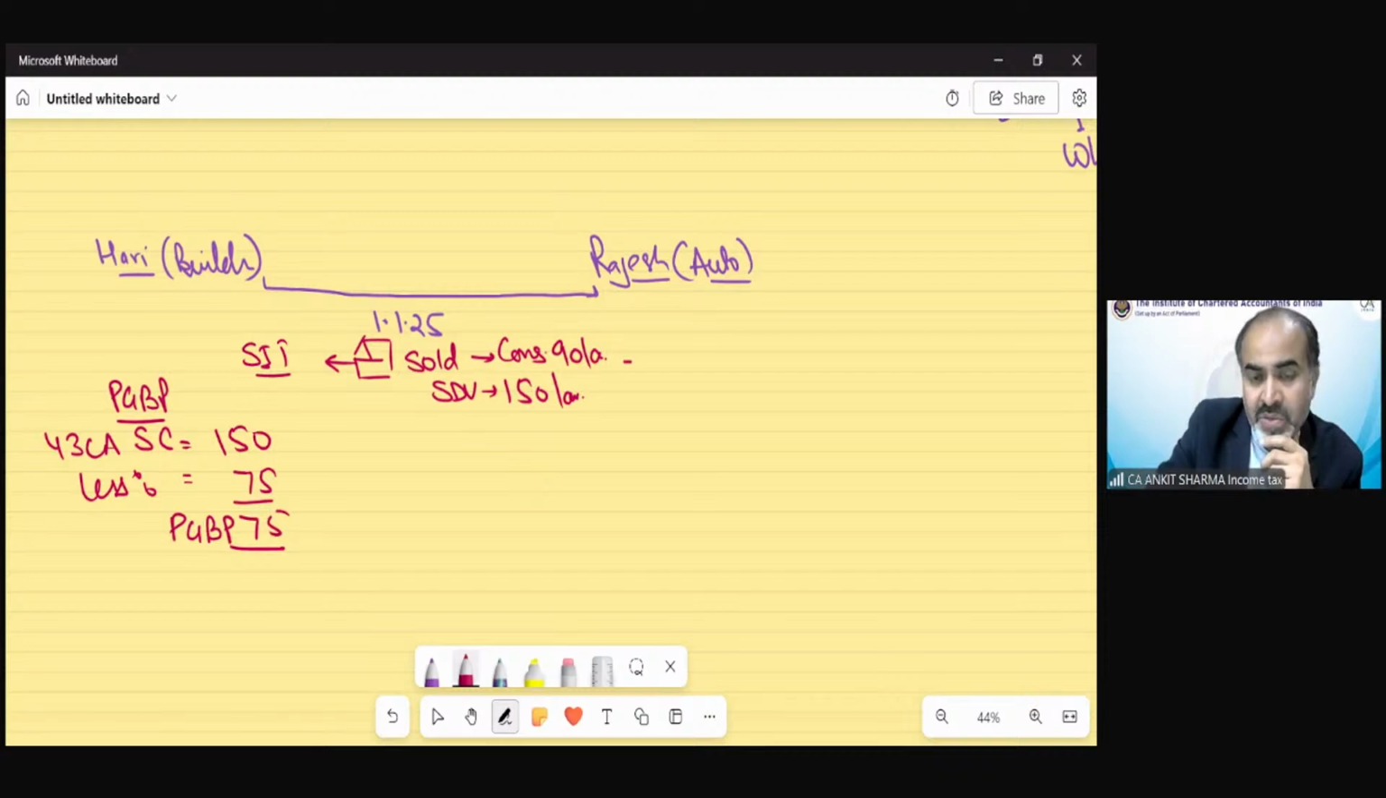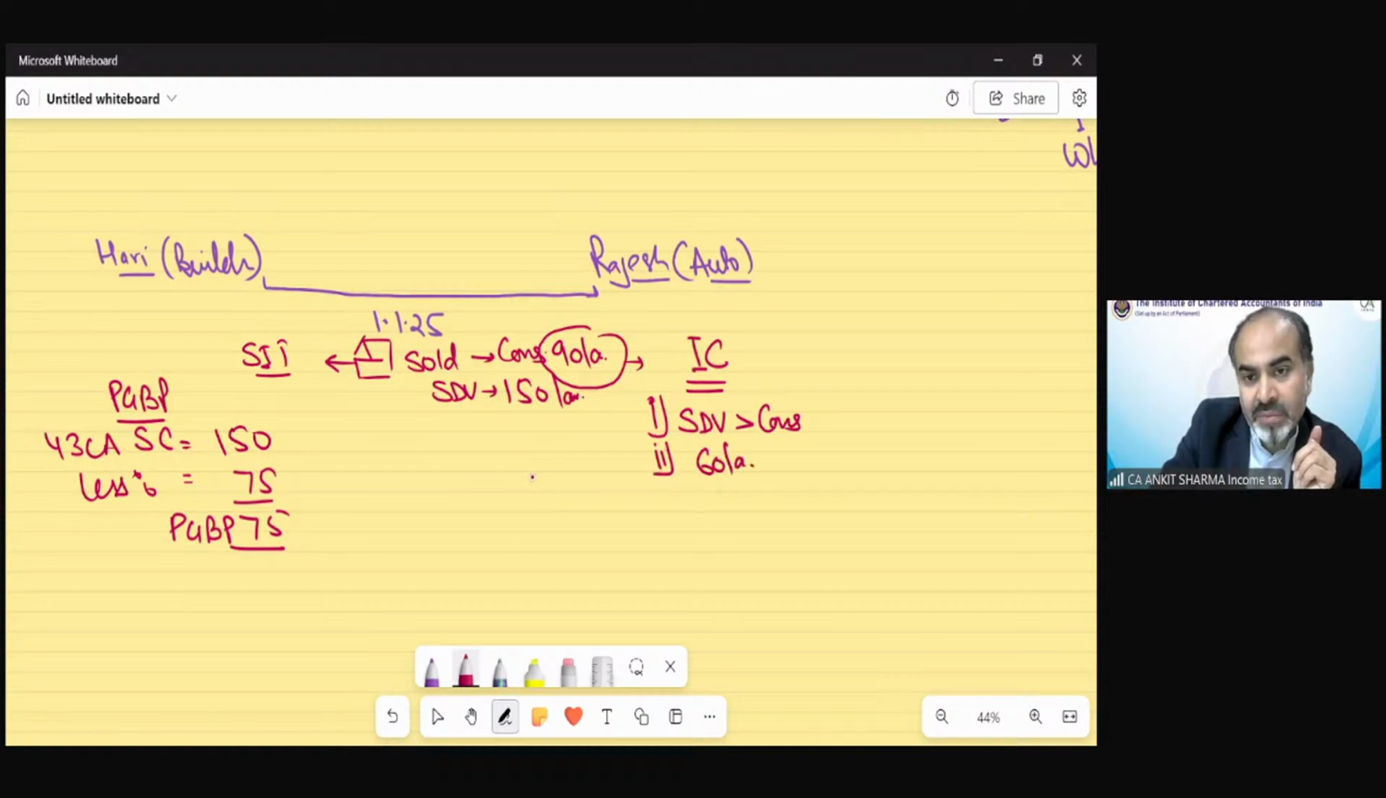Mr. Rajesh received this property only for 90 lakh rupees. That means inadequate consideration. For the purpose of inadequate consideration, the first condition is SDV should exceed the consideration. That is fulfilled. Then the difference is 60 lakh rupees. Now the third condition says you have to calculate 2 points. One is 50,000 fixed. The second is 10% of consideration, that would be 9 lakh rupees. Whichever is higher. So higher is 9 lakh rupees.